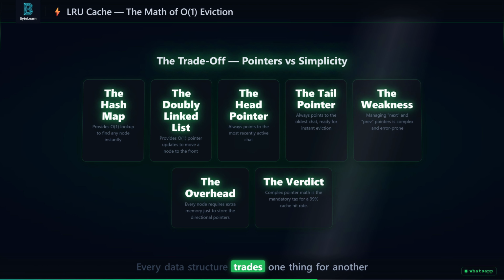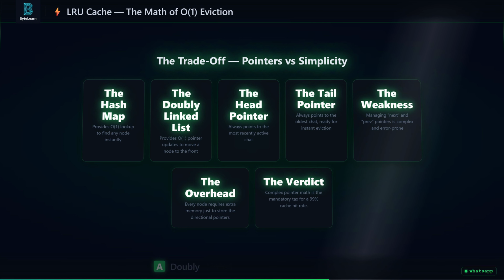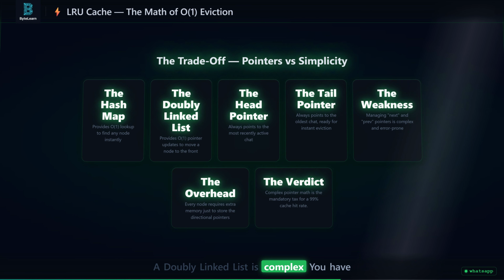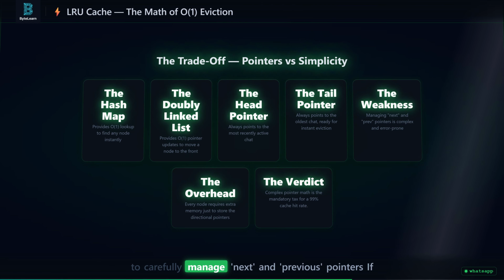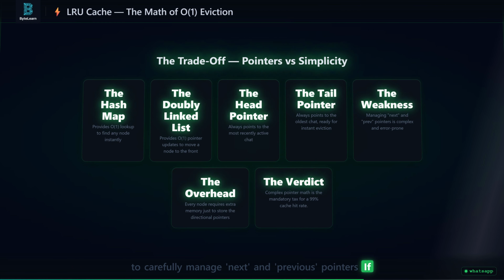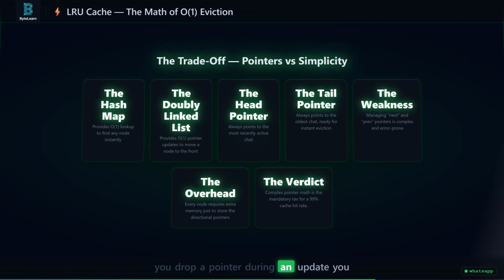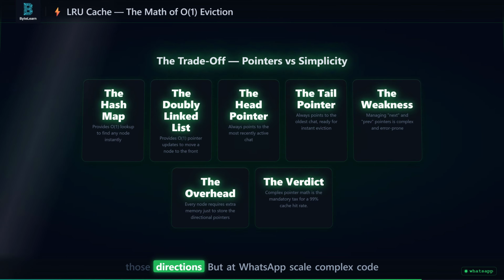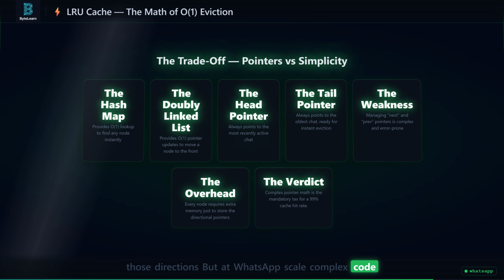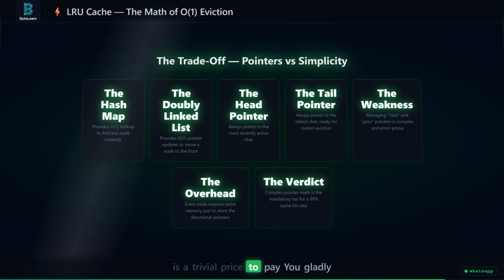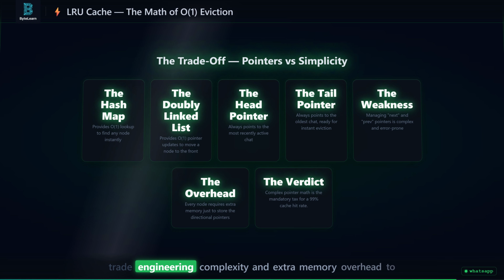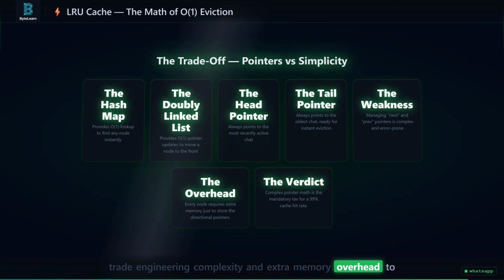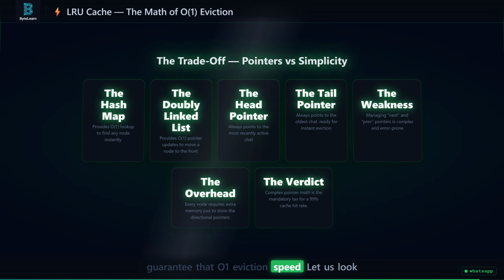Every data structure trades one thing for another. A doubly linked list is complex. You have to carefully manage next and previous pointers. If you drop a pointer during an update, you create a memory leak or a fatal crash. It also consumes extra memory just to store those directions. But at WhatsApp scale, complex code is a trivial price to pay. You gladly trade engineering complexity and extra memory overhead to guarantee that one eviction speed.